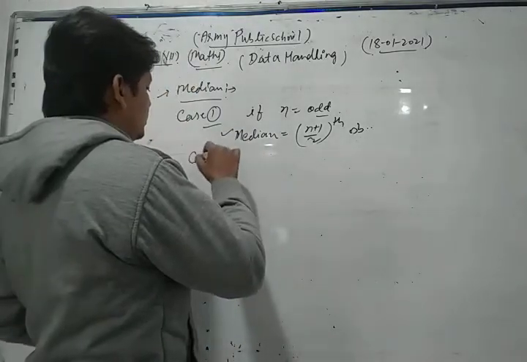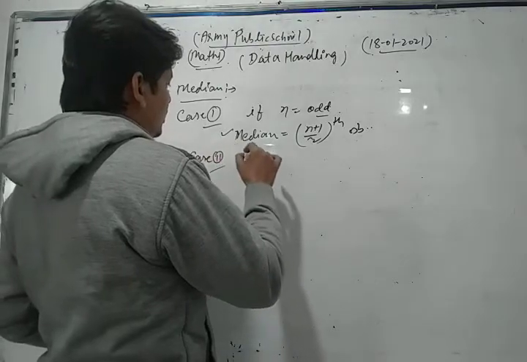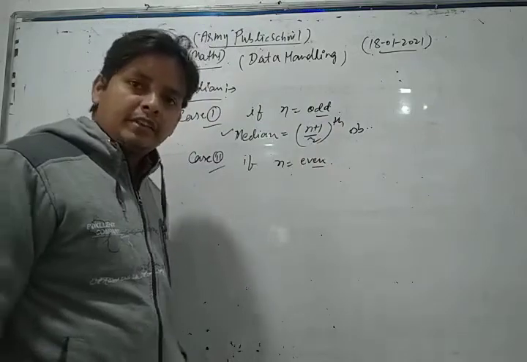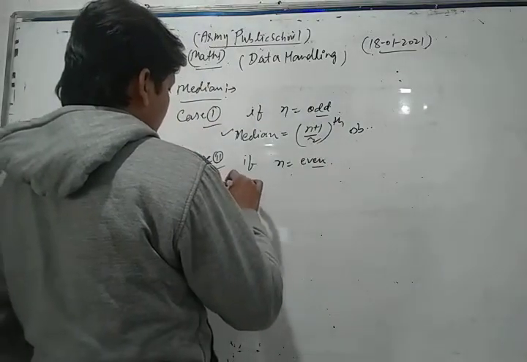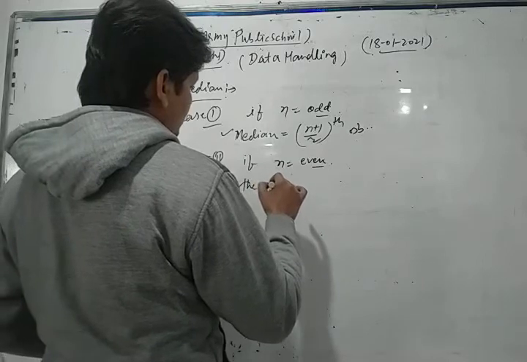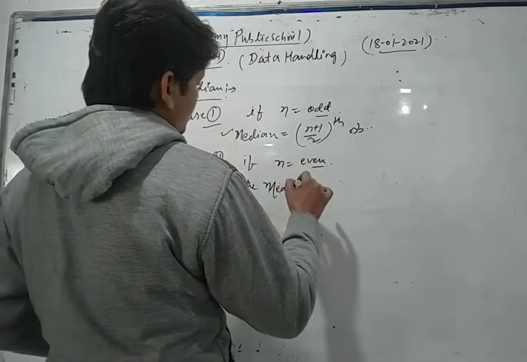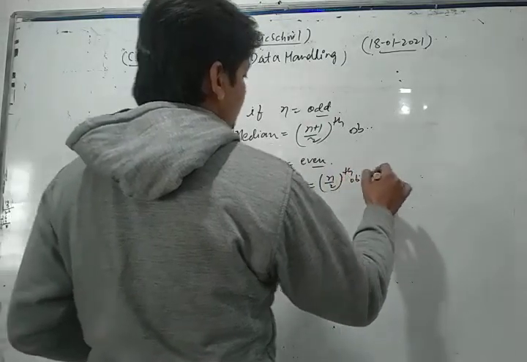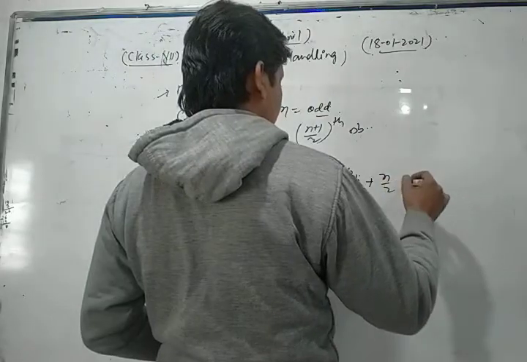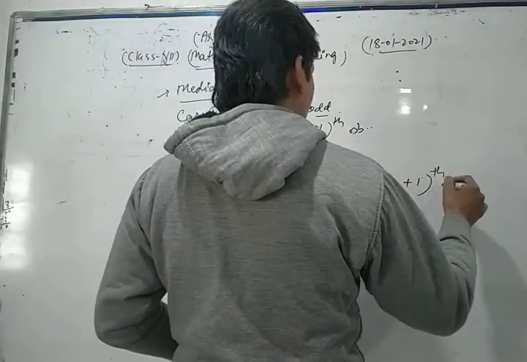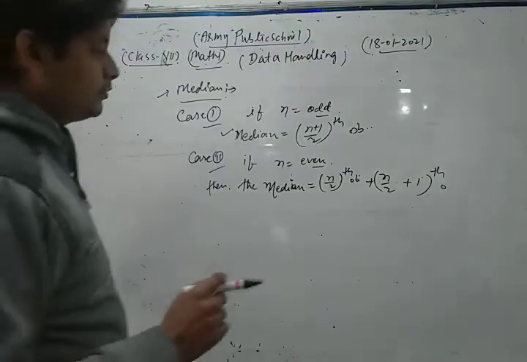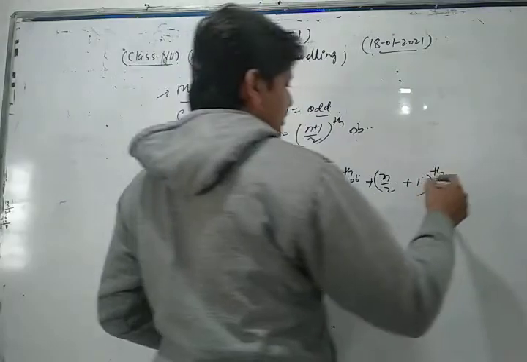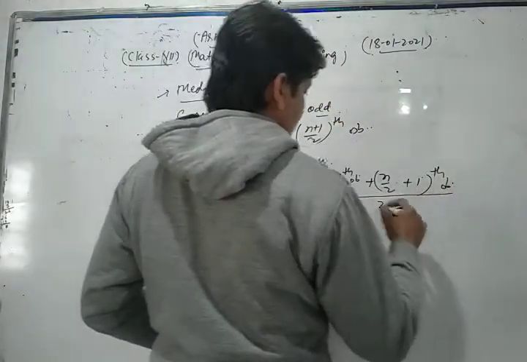Case 2: if n is even, then the median will be the n by 2-th observation plus the (n by 2 plus 1)-th observation, divided by 2.